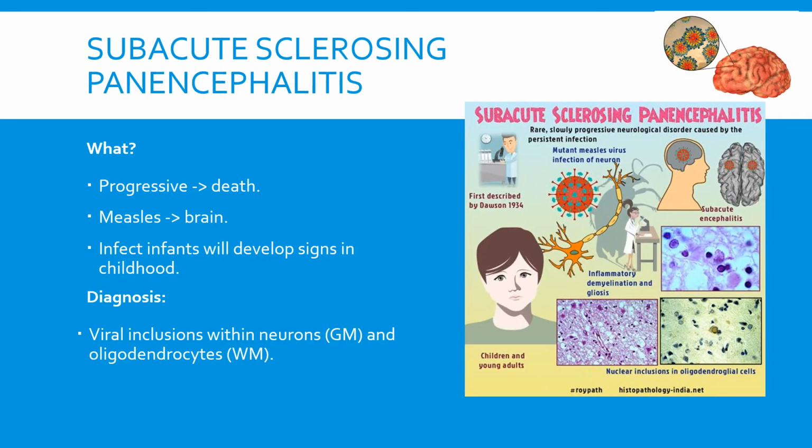Now here we have subacute sclerosing panencephalitis linked to the measles virus, and it is a progressive disease that often results in the patient's death. The measles virus infects the patient's brain, and the infection occurs during the infantile stage, and the signs will only develop in childhood. How do we identify this? Well, we see viral inclusions within the neurons and oligodendrocytes.